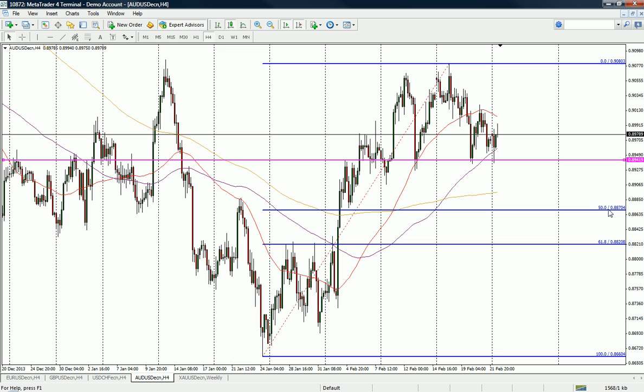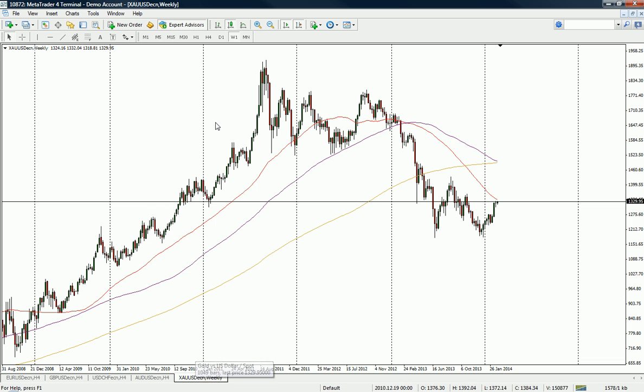I'll personally look at this 50%, which comes in at 0.8870s, and it also coincides with previous resistance around here, which I'm hovering my cursor over. So previous resistance could act as new support there. But yeah, that's the main focus on Aussie for me personally.